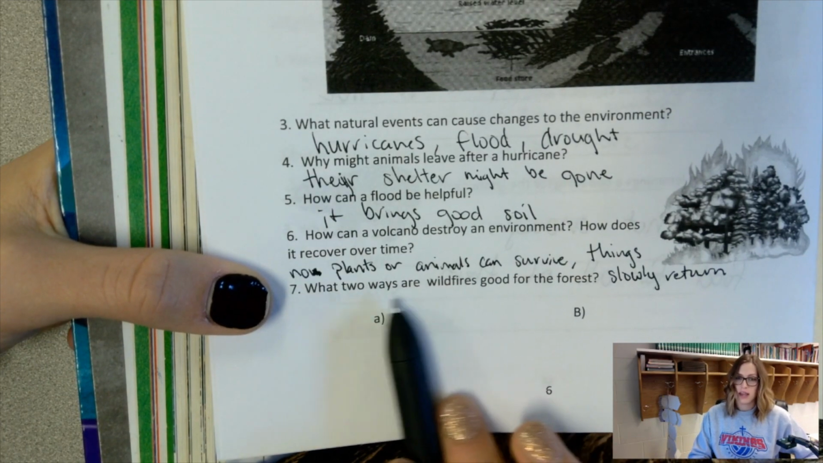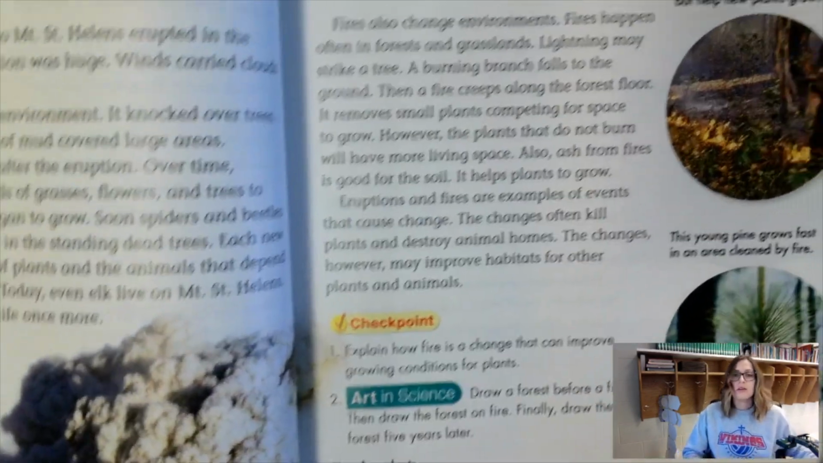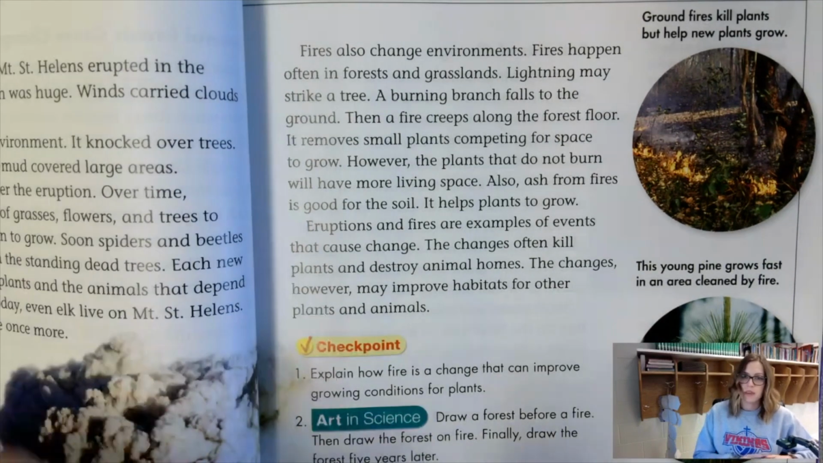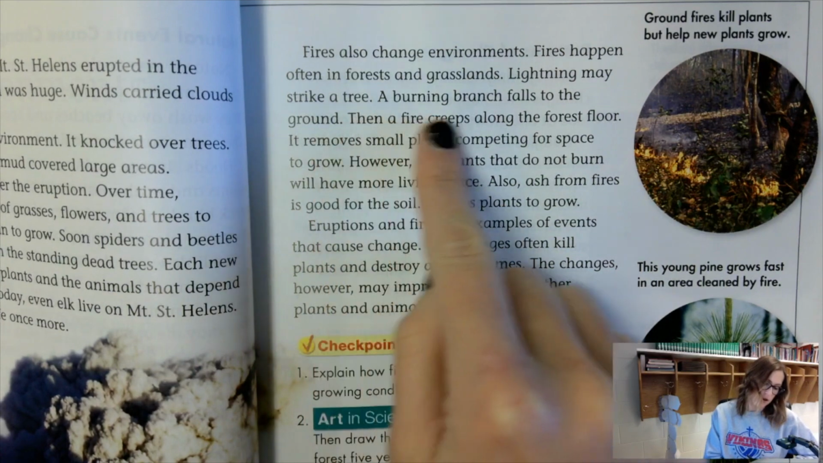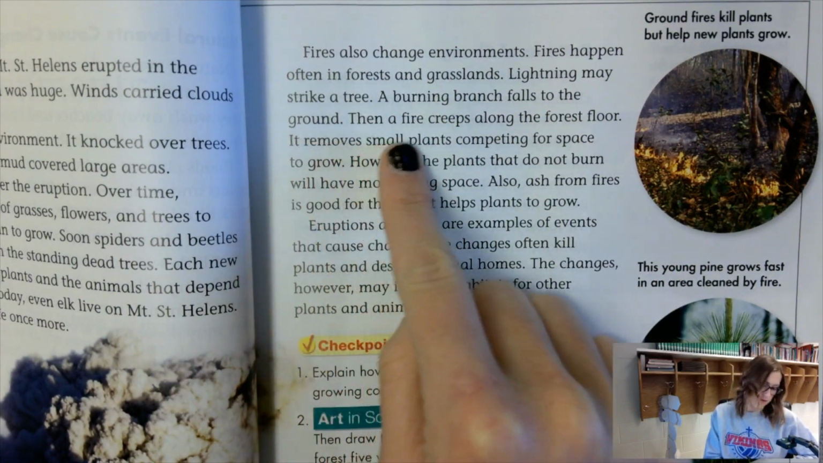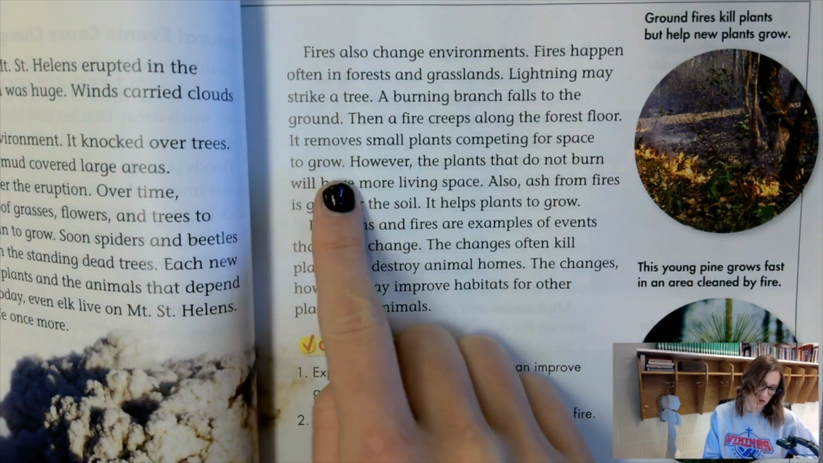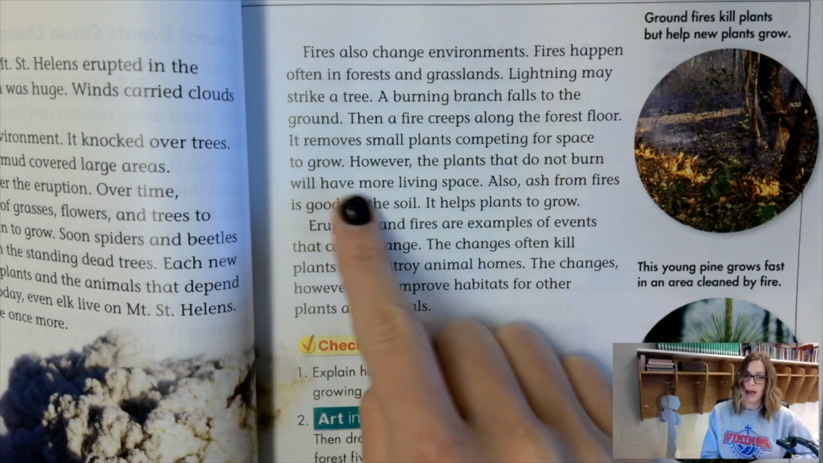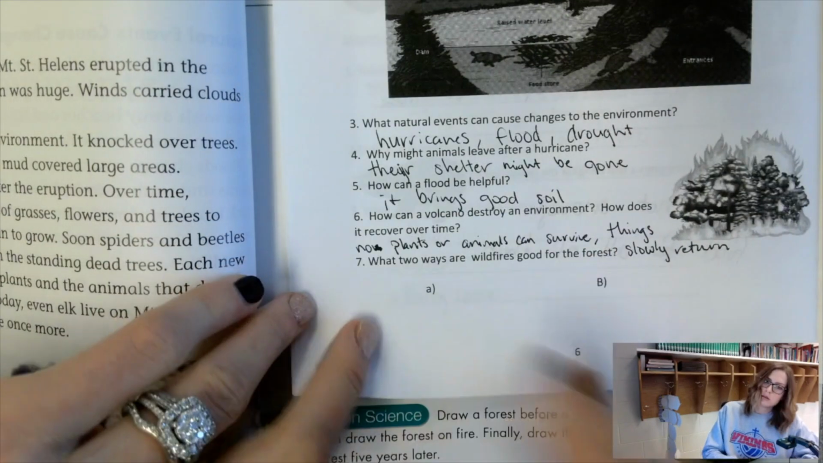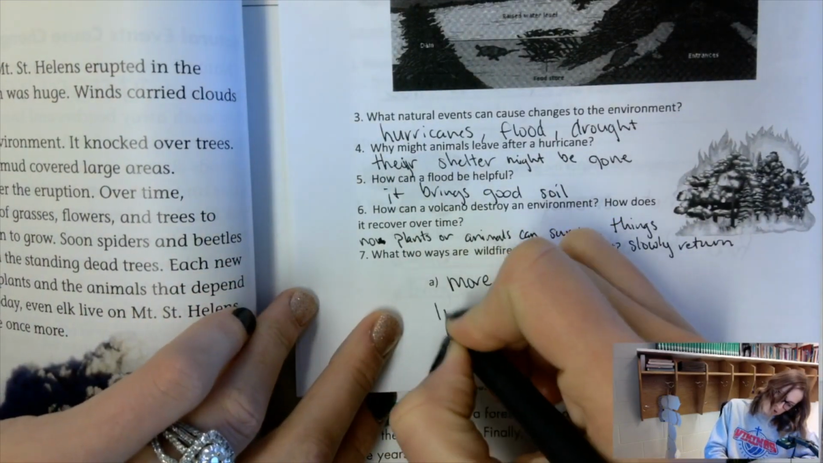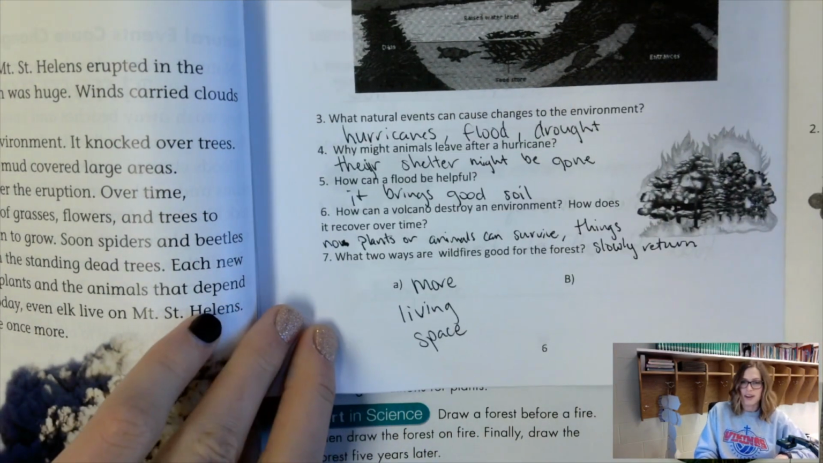Number 7, what 2 ways are wildfires good for the forest? Fires also change environments. Fires happen often in forests and grasslands. Lightning may strike a tree. A burning branch falls to the ground. Then, fire creeps along the forest floor. It removes small plants competing for space to grow. However, the plants that do not burn will have more living space. Pause it there if you're not done.